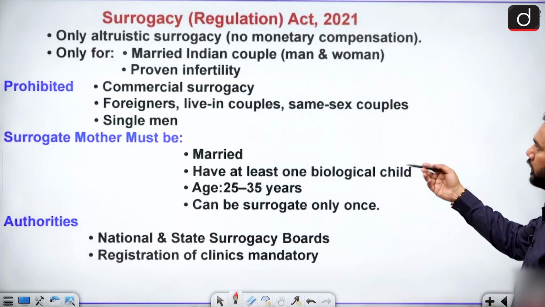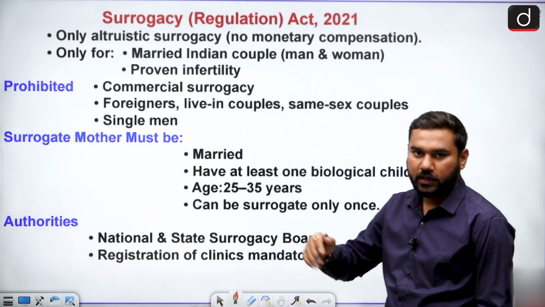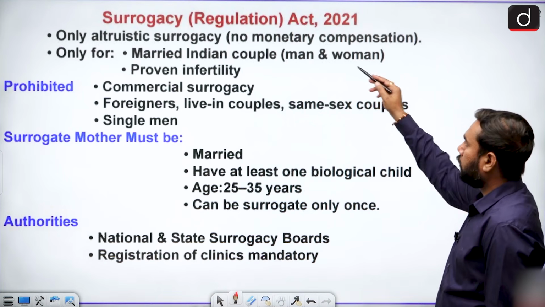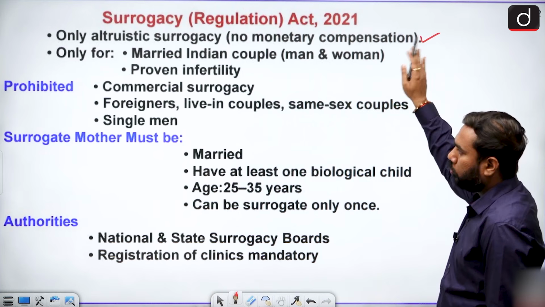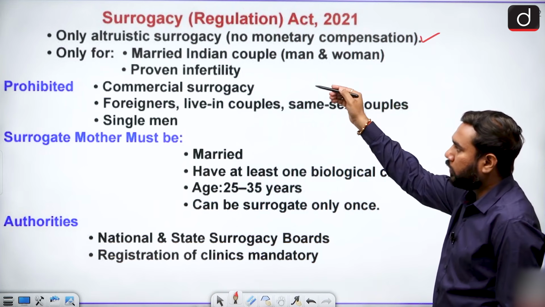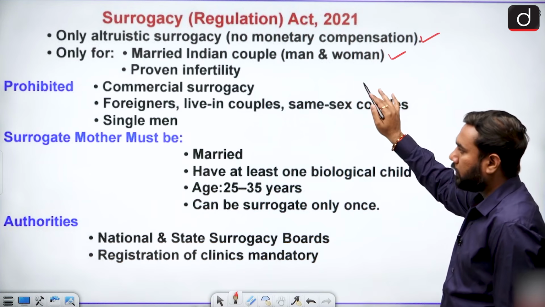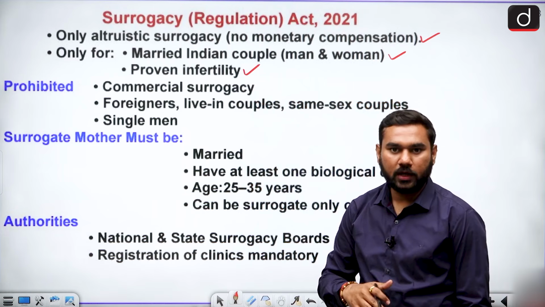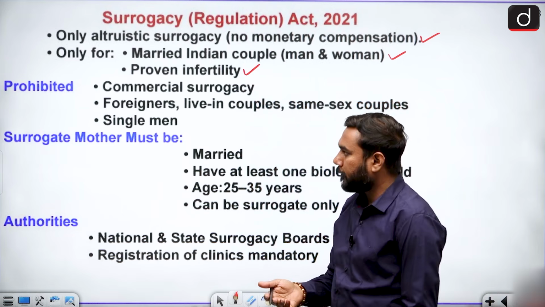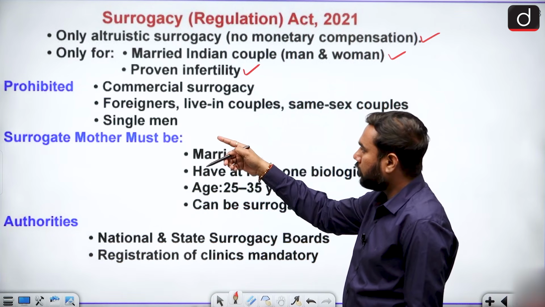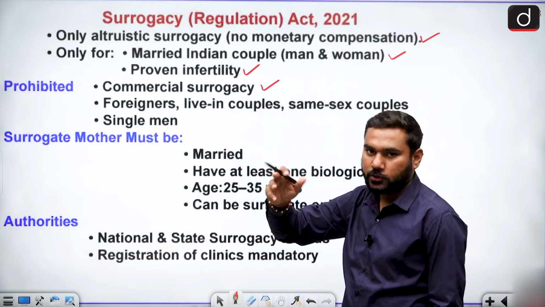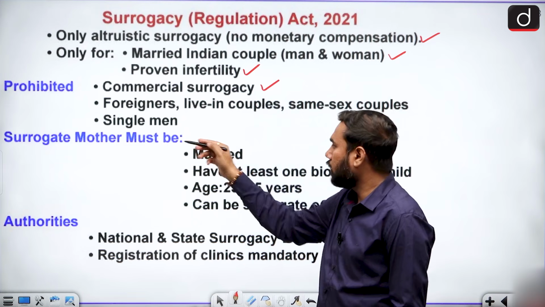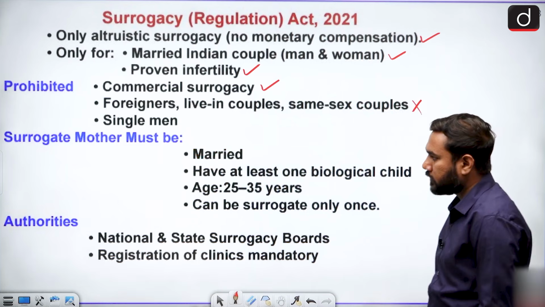When we talk about the Surrogacy Regulation Act, we have a proper act for it, because as I told you, female exploitation was done in India. So only altruistic surrogacy is allowed, with no compensation, like no money exchange. This happens only for a married Indian couple which proves its infertility. When the couple can prove they are infertile, then it is allowed in India. What is prohibited with this law? Commercial surrogacy, meaning money exchange for it. No. Foreigners, live-in couples, same-sex couples, and single men cannot take surrogacy services.